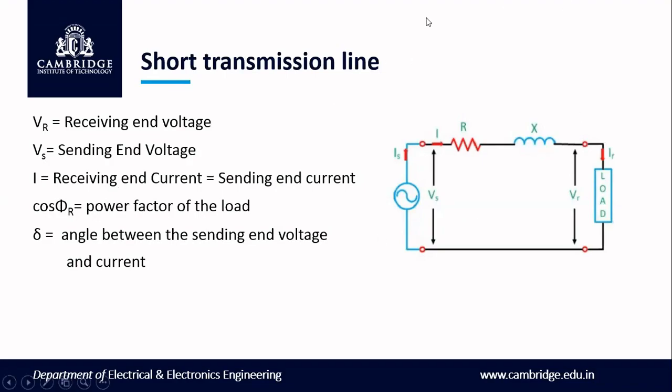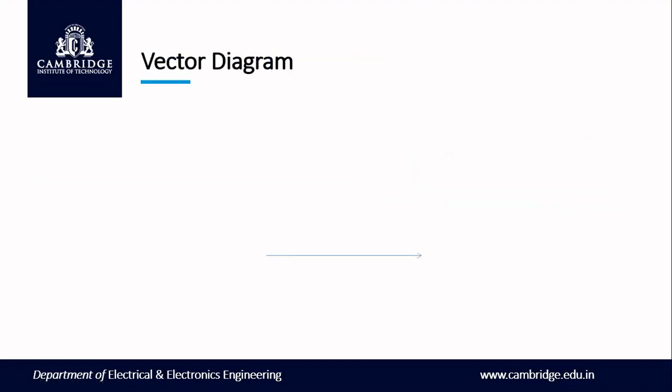So based on this circuit as a reference, now we are going to draw the vector diagram for this short transmission line. Whenever we are drawing the vector diagram, first we'll come from the receiving end side, then towards the sending end side. First we take VR, the receiving end voltage, as the reference point. So first we should draw the reference as VR. Next, we know that the current flowing in the receiving end is the same as the current coming from the sending end side.